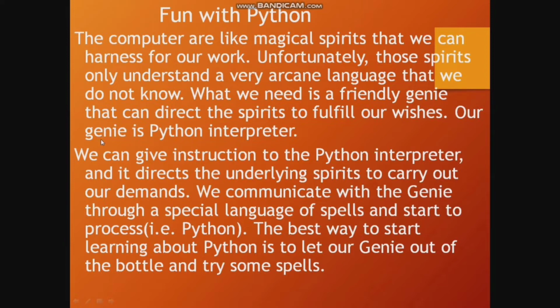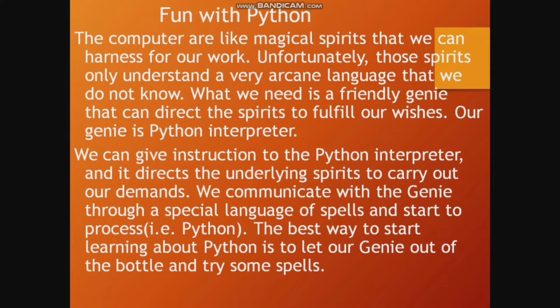What is the best way to learn Python? We can give instructions to the Python interpreter and it directs the underlying spirits to carry out our demands. We can communicate with the genie through a special language of spells and process. The best way to start learning about Python is to let our genie out of the bottle and try some spells.